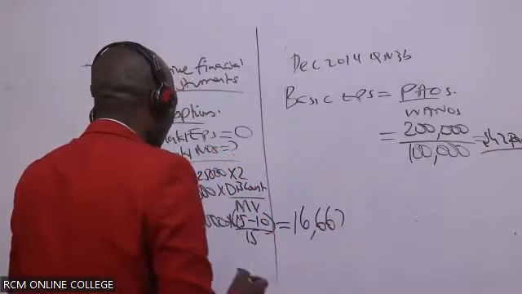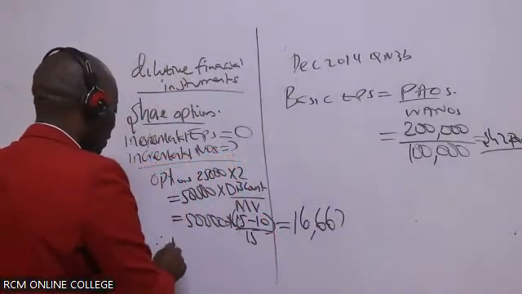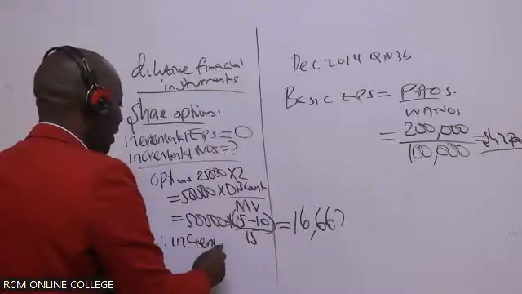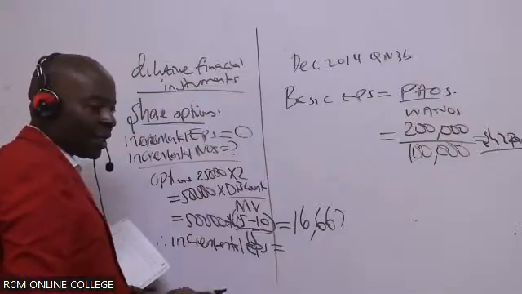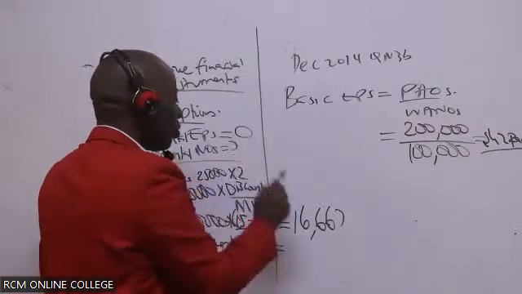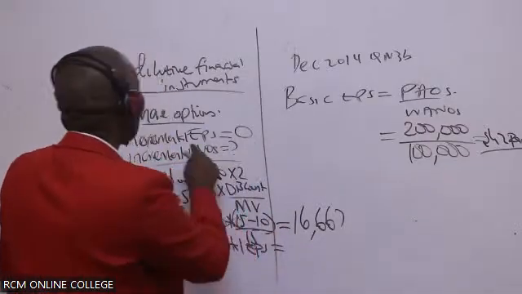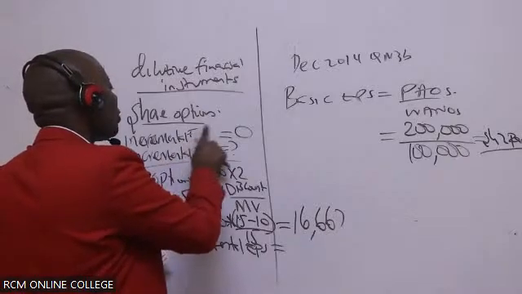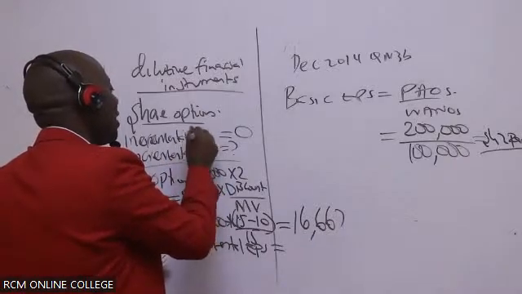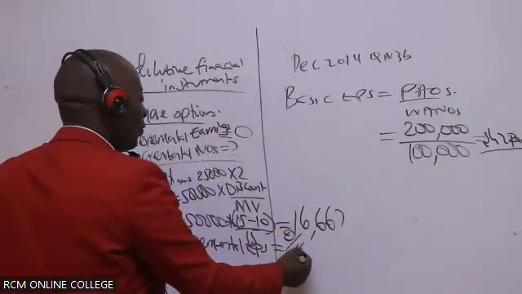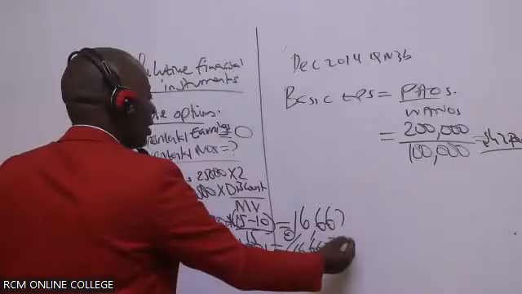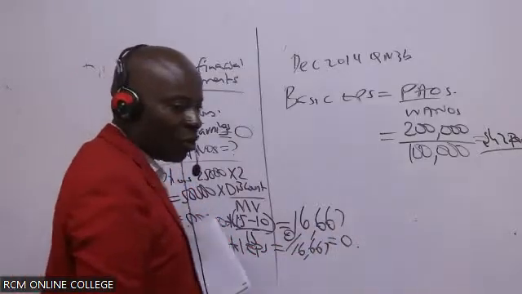And therefore the incremental EPS will be the earnings over what here. I should not have said incremental EPS; this one here should have been incremental earnings. I'm sorry. So it will be incremental earnings of 0 over 16,667, which will end up giving us 0.